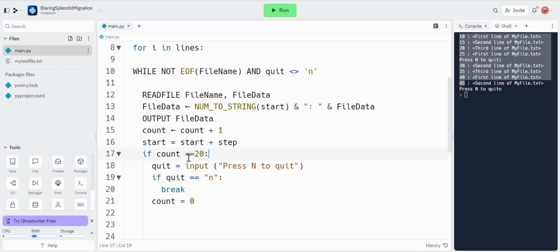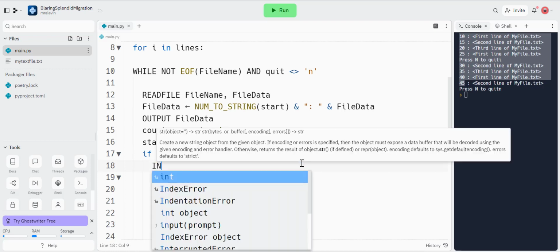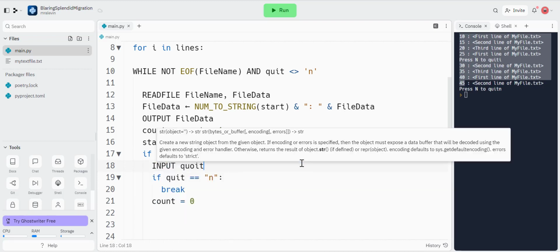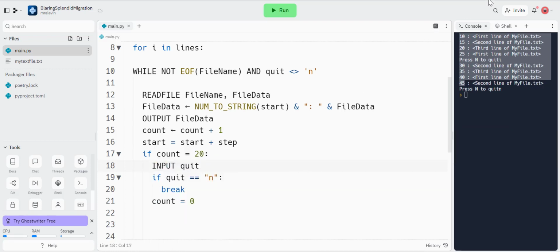If count equals 20, input quit. We don't need this anymore. This isn't needed because it's a while loop. So what will happen is if we do type in N, it will check it up here and it will finish. So I'm going to get rid of this bit.